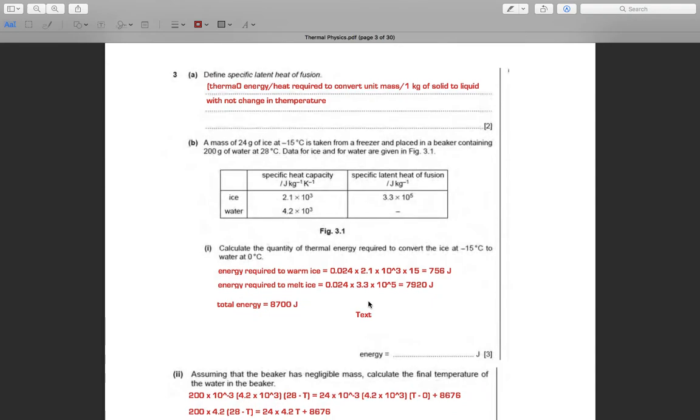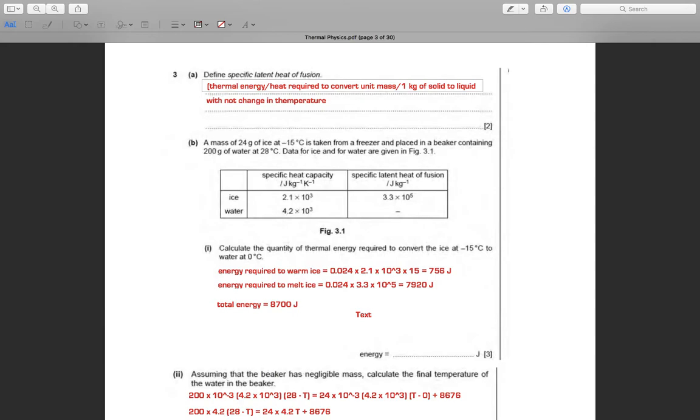Question 3. Define specific latent heat of fusion. This is the thermal energy required to convert unit mass, 1 kilogram, of solid to liquid, with no change in temperature. The specific latent heat of fusion, L, equals Q over M, where Q is the thermal energy or heat required, and M is unit mass, 1 kilogram.